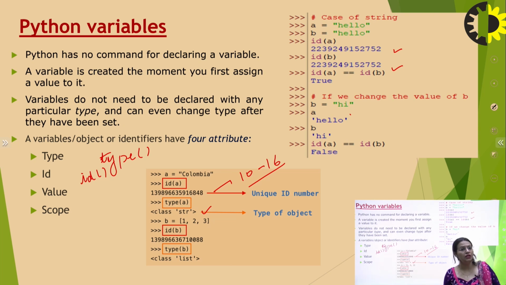So this is how type and ID are asked, and the value is the right-hand side associated with any variable. That means after the equal to, whatsoever you are declaring or creating is also known as the value of the same. So this is basically the variable, this is basically the operator, this is basically the value. Okay, so these are the Python variables.